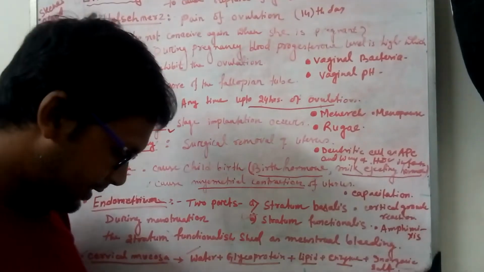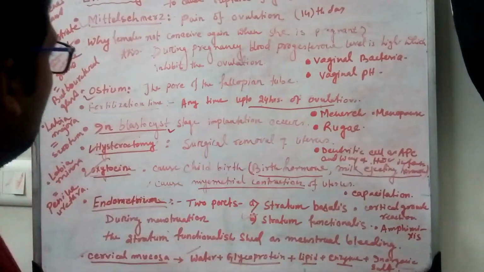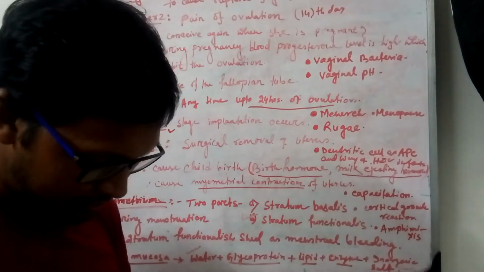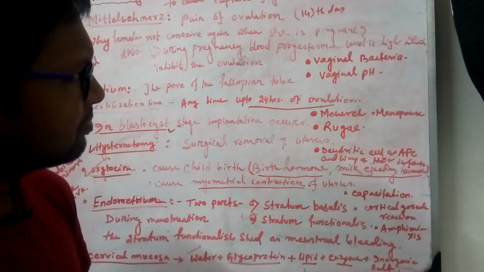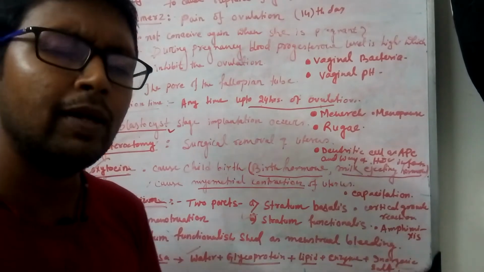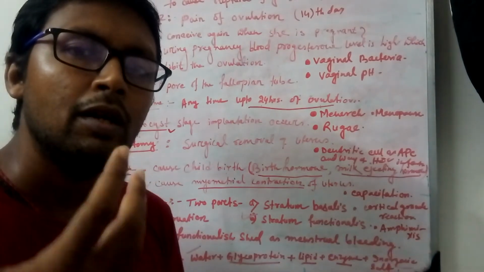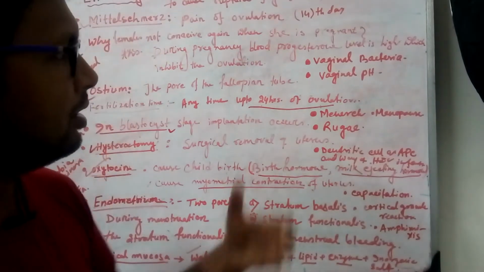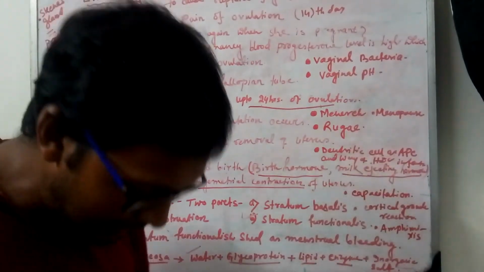Most important are the different terms. Vaginal bacteria: acidophilus bacteria. The female vagina has an acidic pH. Why is it acidic?